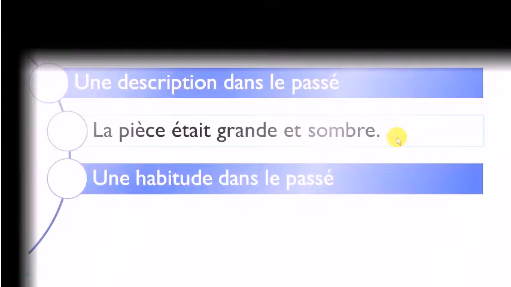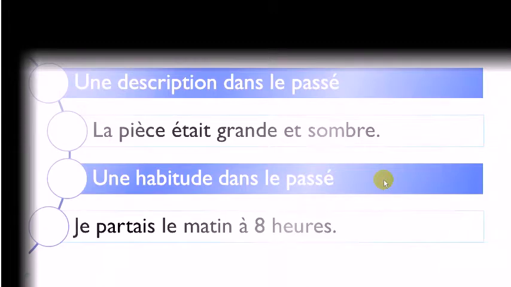Second situation, une habitude dans le passé. So a habit, something that you are used to do in the past, okay? And the example is je partais, partir is to leave, and it's the imparfait form here. Le matin, the morning, à 8 heures. So in that case, you want to say that it's a habit, something that you do in the past, then you should use l'imparfait, okay?